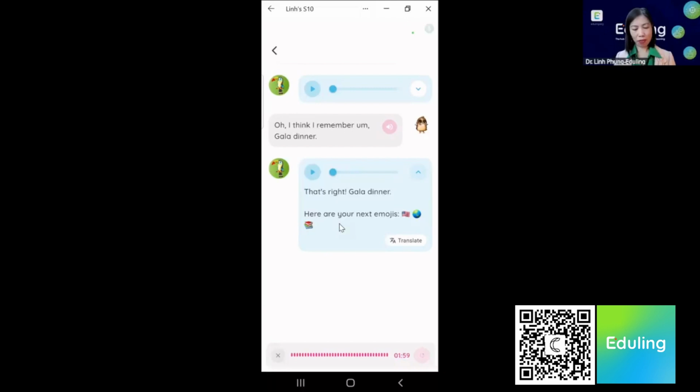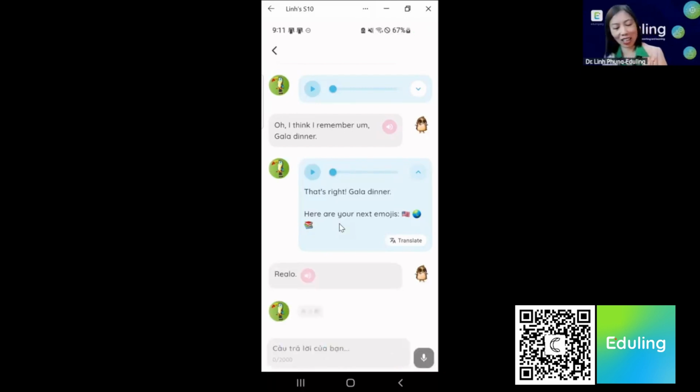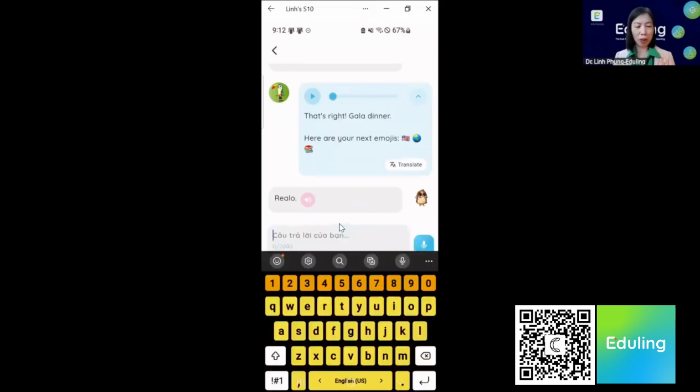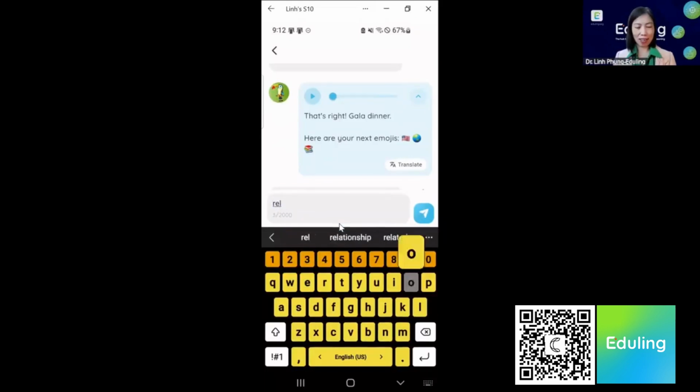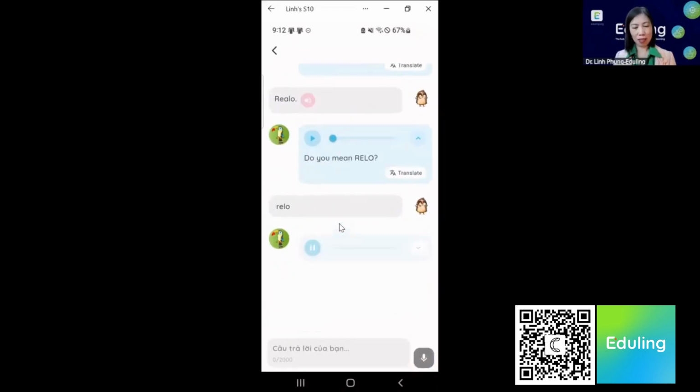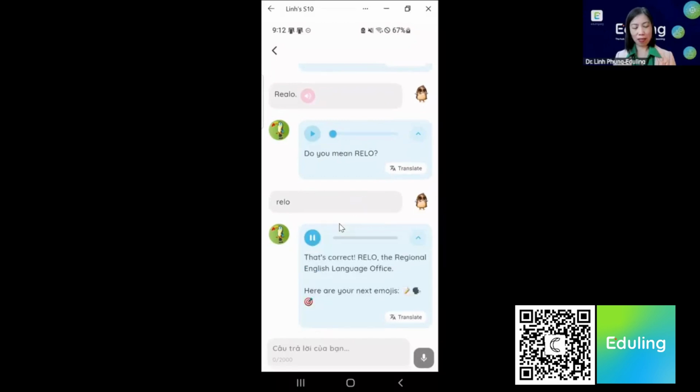Relo. Okay, so it cannot transcribe the acronym. So it's going to say, do you mean Relo? And again, you can see that it is trying to confirm what I want to say. That's correct. RELO, the Regional English Language Office.